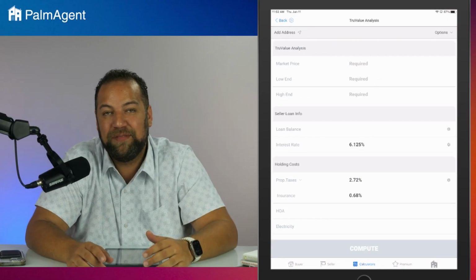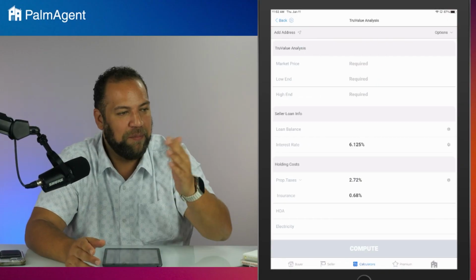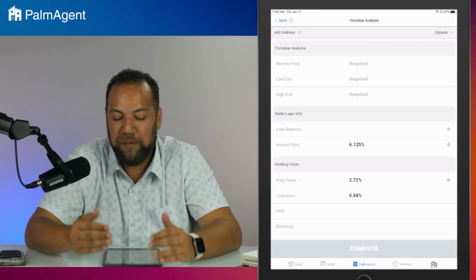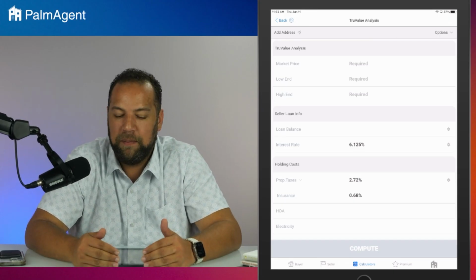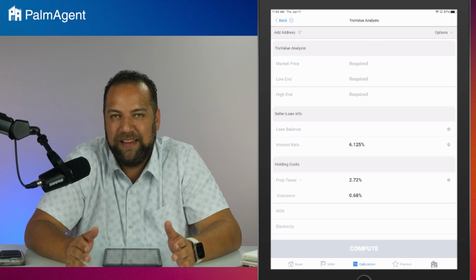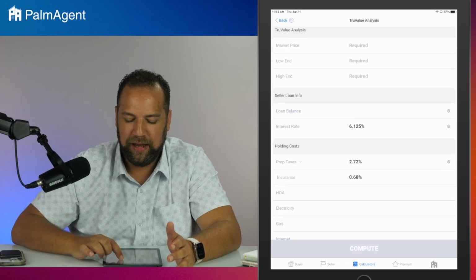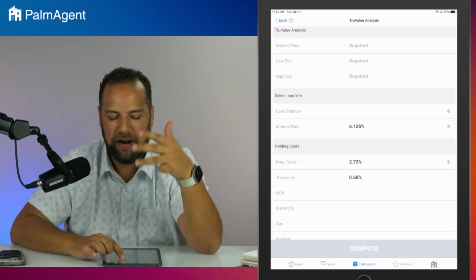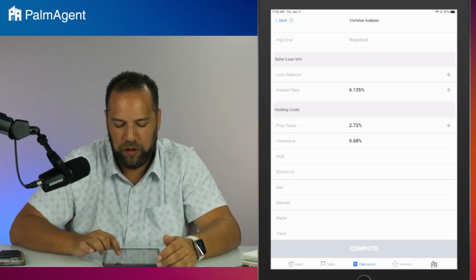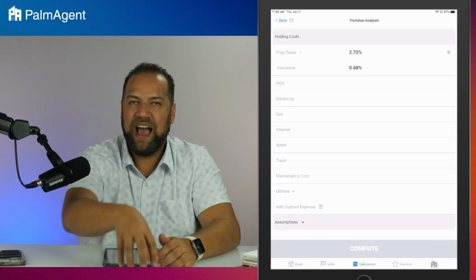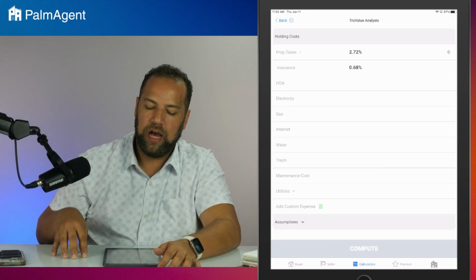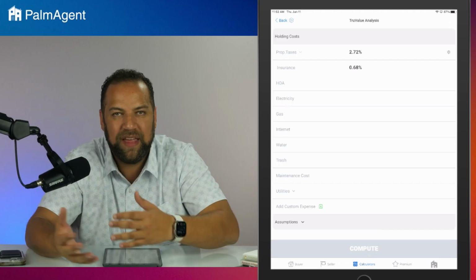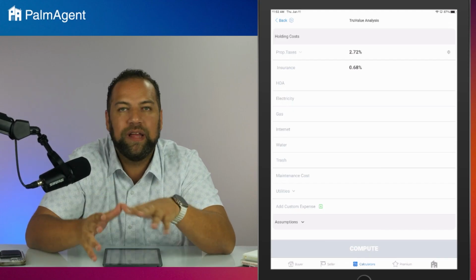We actually pushed out an update 2 weeks ago, 3 weeks ago. Maybe I didn't even cover it on our last advance call because it wasn't out yet. But we pushed out an update that makes this way easier to use. Now, typically you'd have to plug in those 3 price points because you're able to run 3 net sheets, 3 different price point scenarios. Then you'd have to plug in their loan balance. And then, of course, if the house sits, it's accruing all these holding costs.